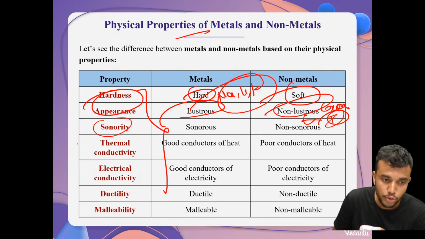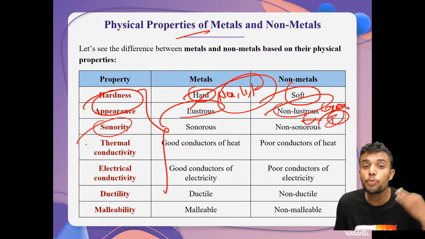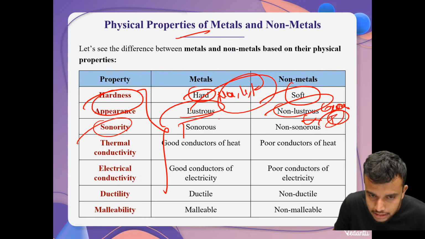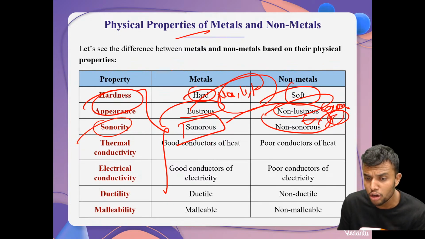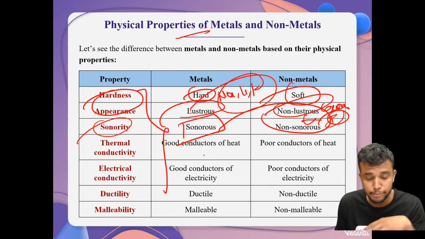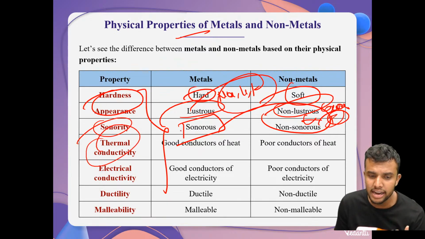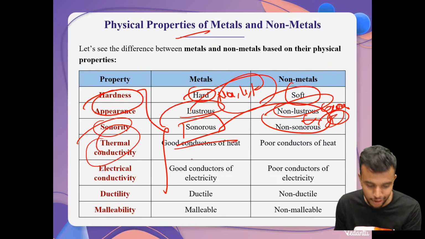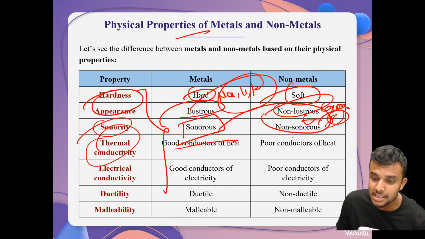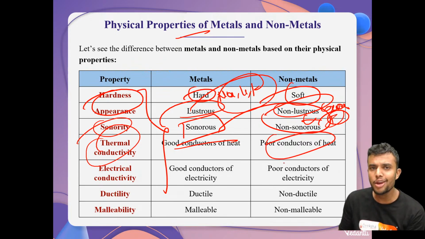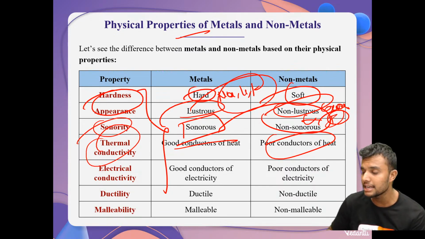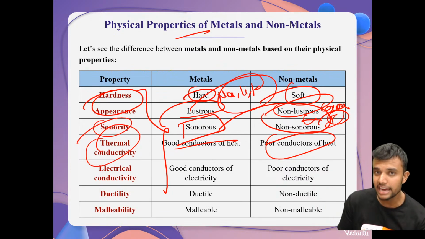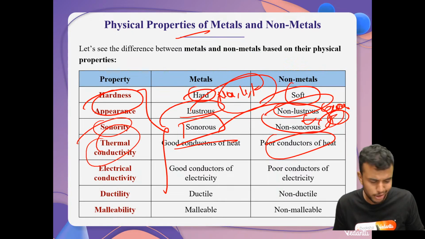Similarly, sonority. Sonority is the ability to produce sound. Metals are sonorous, meaning metals can easily produce sound. Non-metals are non-sonorous, and here there is no exception. Then thermal conductivity. Metals are good conductors of heat, my dear students. Non-metals are poor conductors of heat.